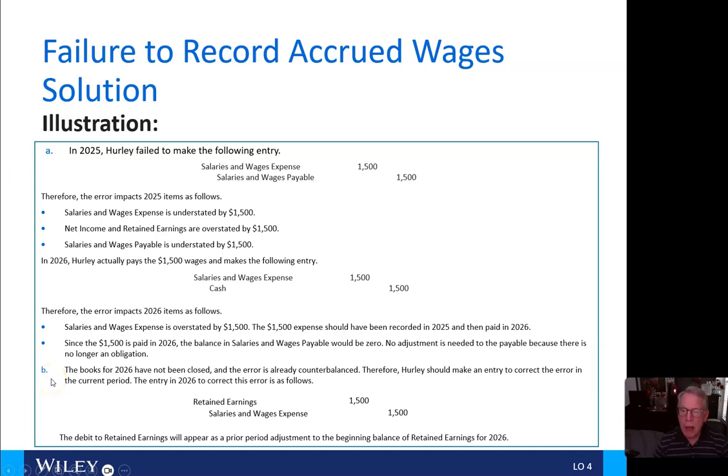The entry in 2026 to correct that error is going to be a debit to retained earnings for $1,500 and a credit, a reduction to salaries and wages expense of $1,500. The debit to retained earnings will appear as a prior period adjustment to the beginning balance of retained earnings for 2026.